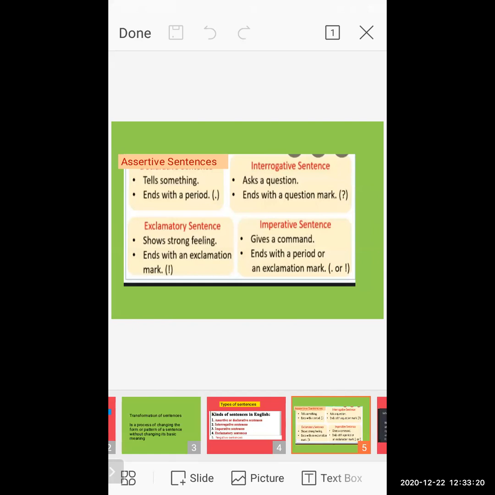That kind of sentence shows a command. It ends with a period or an exclamation mark, it depends. When you read the sentence, you will come to know it is about a rule, you order someone, you command someone. That kind of sentence comes under the imperative sentence.